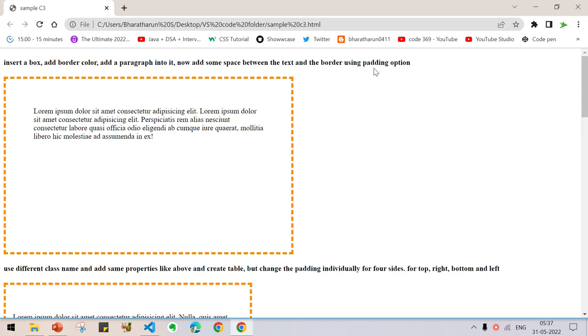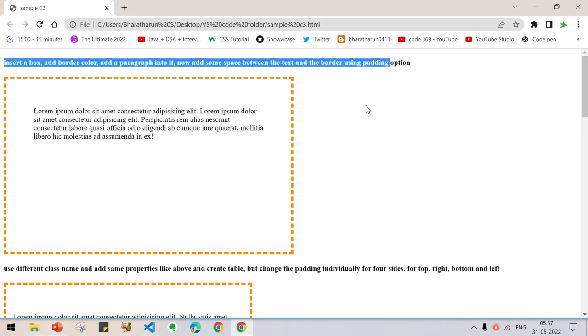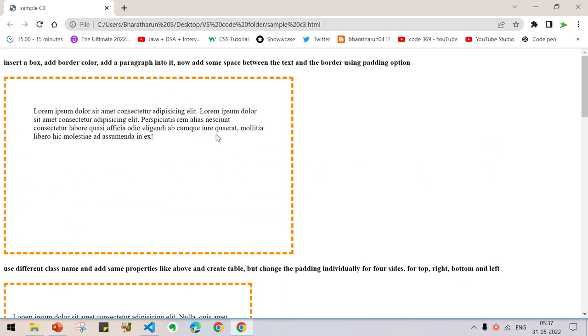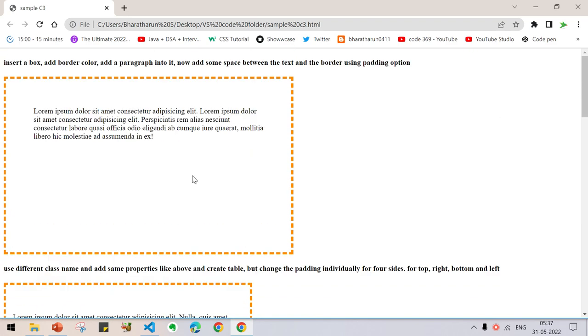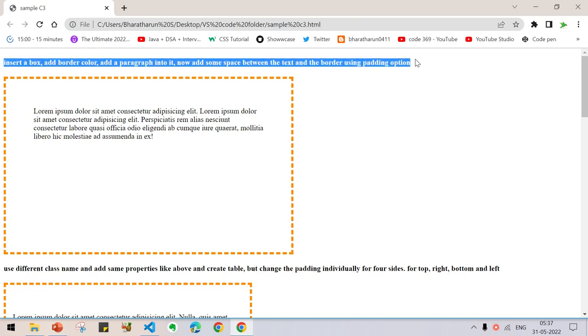And today's project is padding. So how to do padding? And these two boxes, this first box is padding, the second box is padding. How to do this? First of all, just copy.